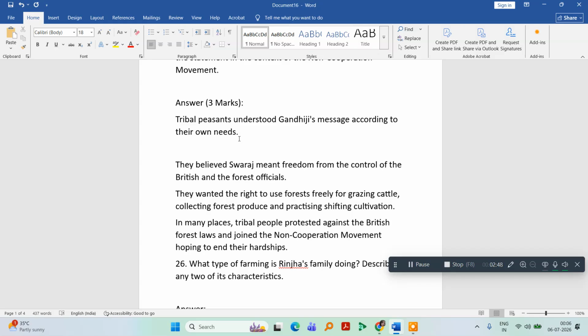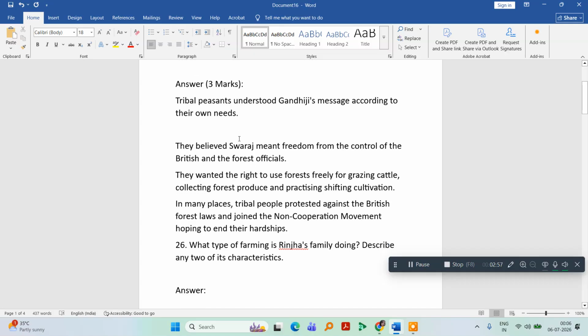The tribal peasants misunderstood Gandhi's message according to their needs or convenience. They believed that Swaraj meant freedom from the control of the British and the forest officials. So, according to the tribals, Swaraj meant freedom or liberty from the British rule or the forest officials. They wanted the right to use forests freely for grazing cattle, collecting forest produce, and practicing shifting cultivation. So they wanted the forest for the purpose of grazing cattle, collecting forest produce and practicing shifting cultivation.